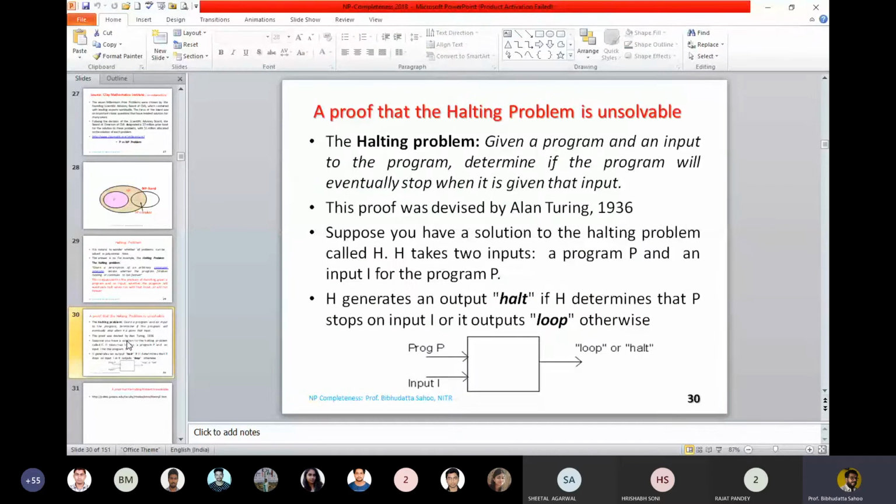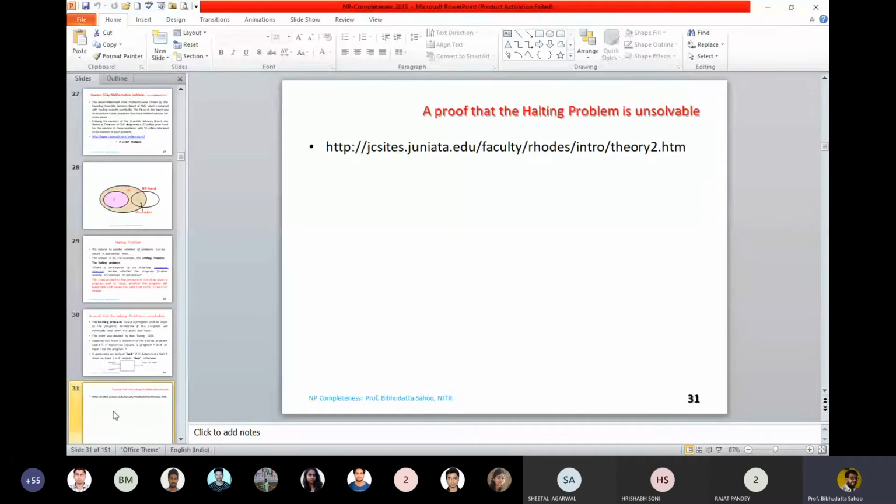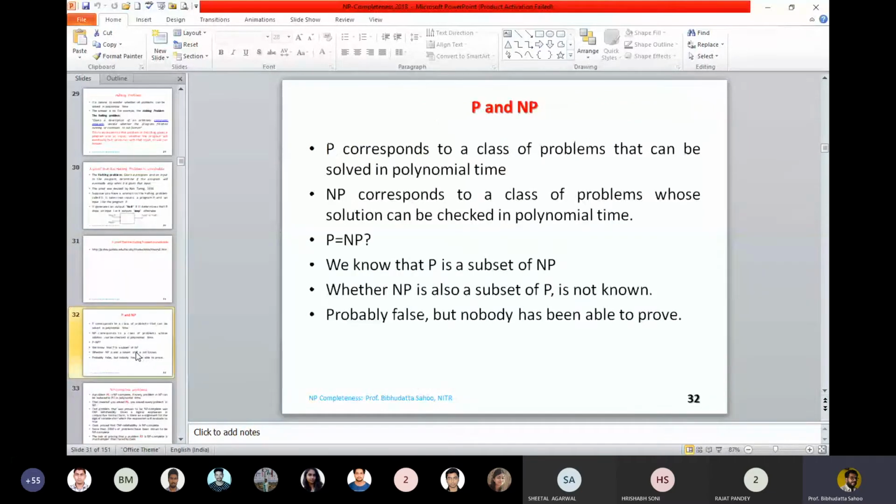And this halting problem is also an unsolvable problem, because maybe you are starting with a program P, or we are talking of this program, verify the problem in polynomial time, you may have some input so that it will loop, it will not come to the goal state. We need this reference to prove that the problem is NP complete. Now again we'll continue a few slides on this.